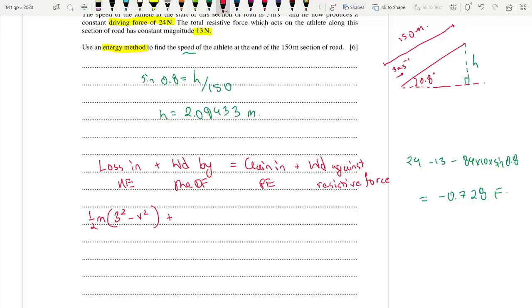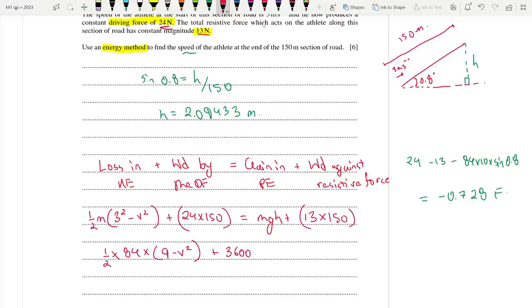Plus, work done by the driving force is 24 times 150 meters. I just use F into D. And then the gain in GPE is mgh. And the work done against the resistive force is 13 times 150 meters. Now, let's input the mass. Half into 84 times 9 minus v square plus 24 times 150 is 3600 is equal to the gain in GPE, which is 84 times 10 times 2.09433 plus 13 times 150 is in fact 1950.